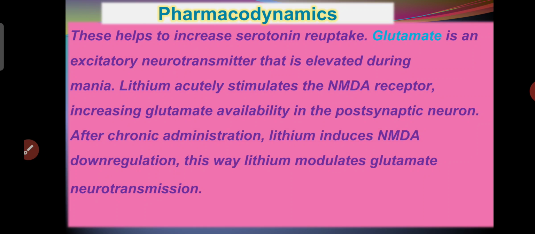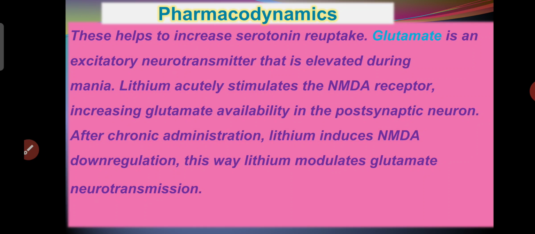When we take the history and medical laboratory examination of a manic patient, we can see that glutamate is a neurotransmitter which is extremely increased in the manic patient. Lithium actually stimulates the NMDA receptor.